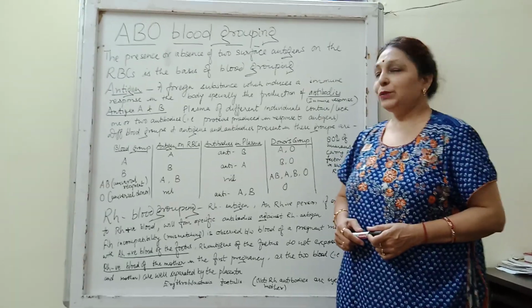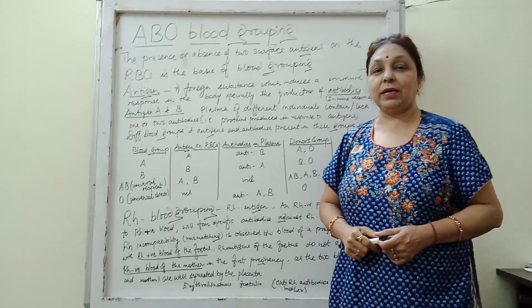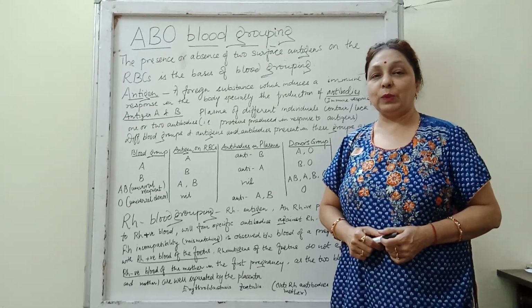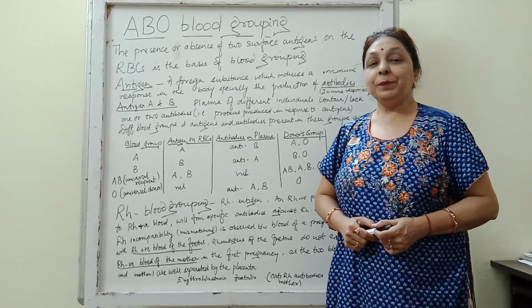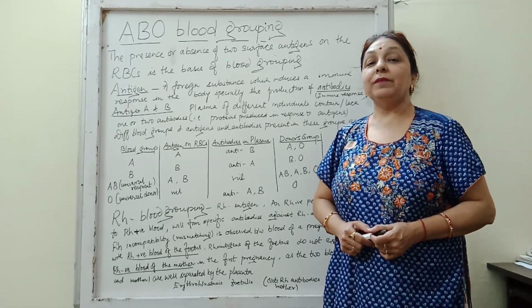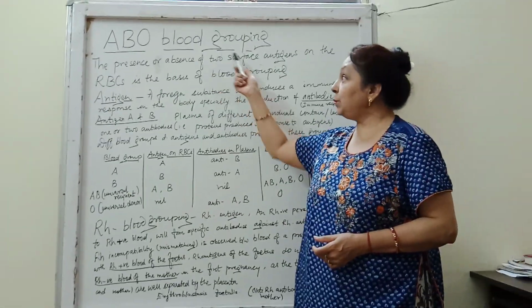Hello viewers, today we begin with the ABO blood grouping. In my previous lecture I had explained to you about the body fluids and the circulation, different body fluids, that is blood and the lymph. These carry different materials and I had already explained to you various components of the blood. Now today I will begin with the ABO blood grouping.